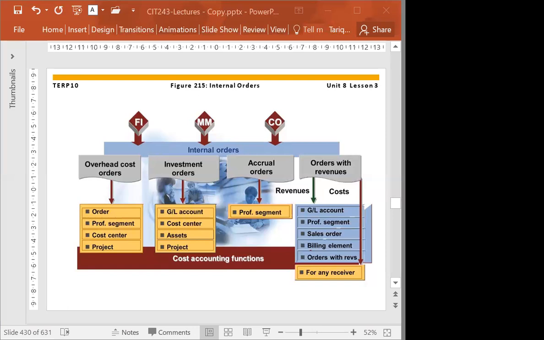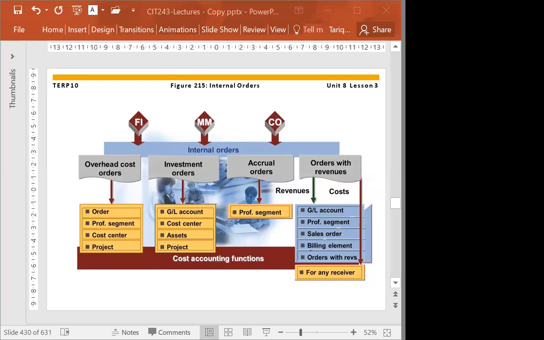Internal order has the capability for planning. For example, you want to construct a building, you can put your planned cost into the internal order. Then actual cost happens. That is what we call monitoring. And then at the end of the day, the cost will be allocated to some assets. That is what we call allocating the cost. What SAP has done, they grouped internal orders into different categories: overhead cost, investment order, accrual orders, and order with revenue.